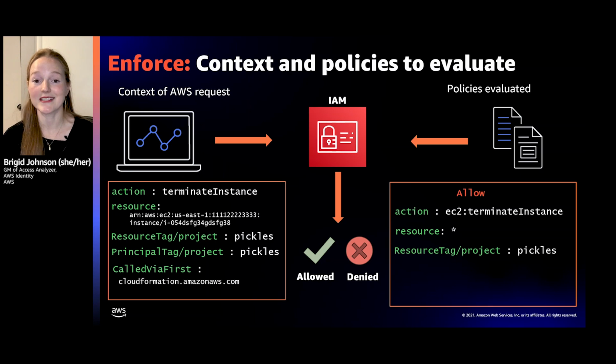I'm going to check and see what matches based on what's specified in the policy. So all the policies are evaluated, and then based on the context and what is in there, out comes one of two things, allowed or denied. There's no gray area. It's either yes or no granting access. So when you're stuck or when you're trying to think about access, think about what is in the context and what are the policies, and then what are the rules of comparison and matching.